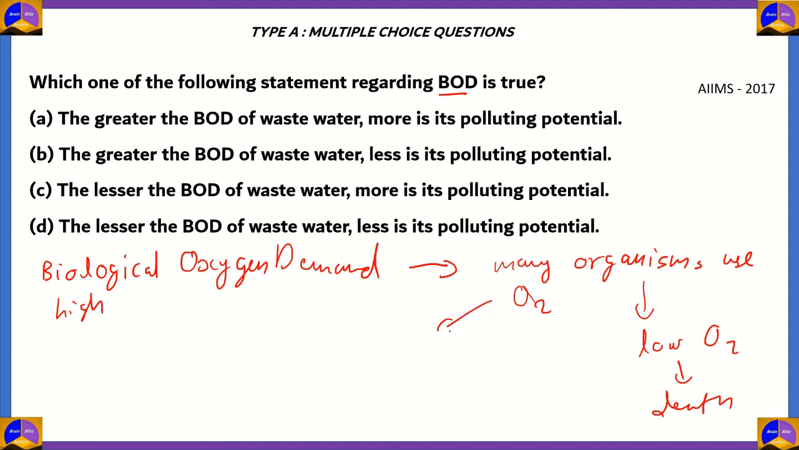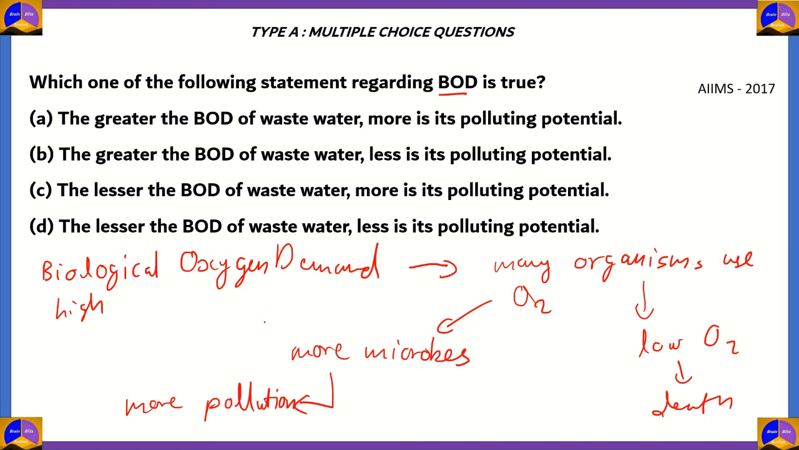But another inference that you can get is that you will also have more microbes if you have more biological oxygen demand. So the high biological oxygen demand is due to more microbes, which means that the water is more polluted. So more pollution is evident in water having high biological oxygen demand.